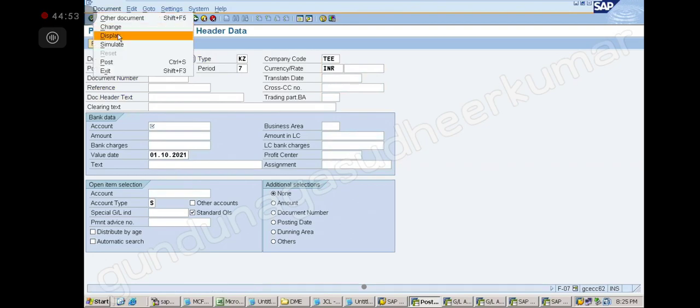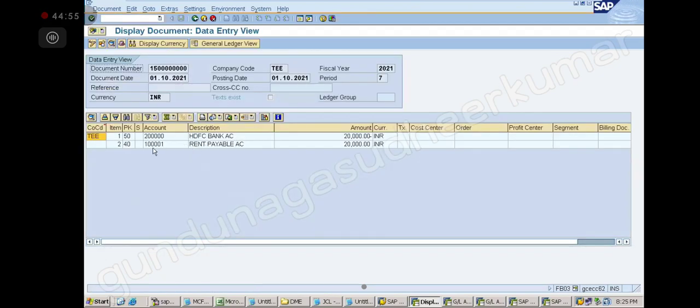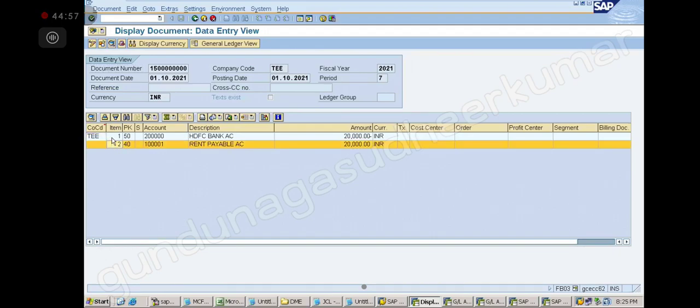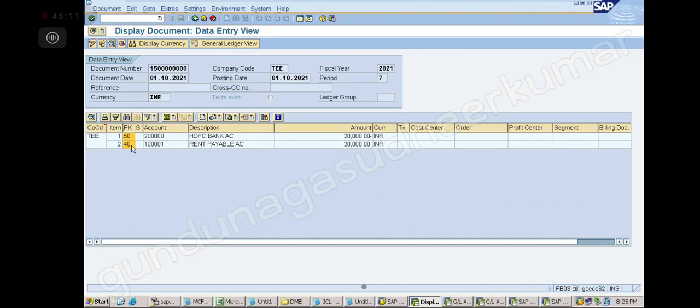So what is the entry now here? Document display. Rent payable to bank. Yes, sir. So now, which one is debited here? Bank is debited or rent payable is debited? Rent payable is debited. How did you say that? 40. Right. It is showing reverse, but actually 40 means debit, 50 means credit. Is it clear? Yes, sir.